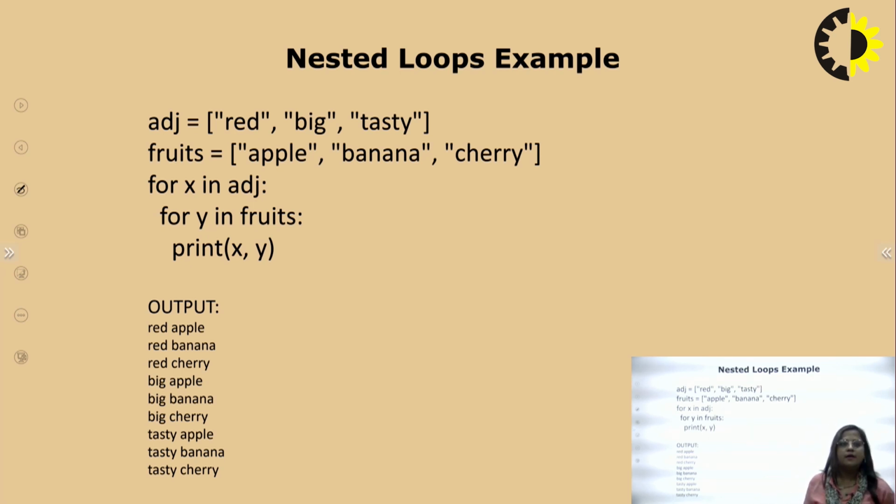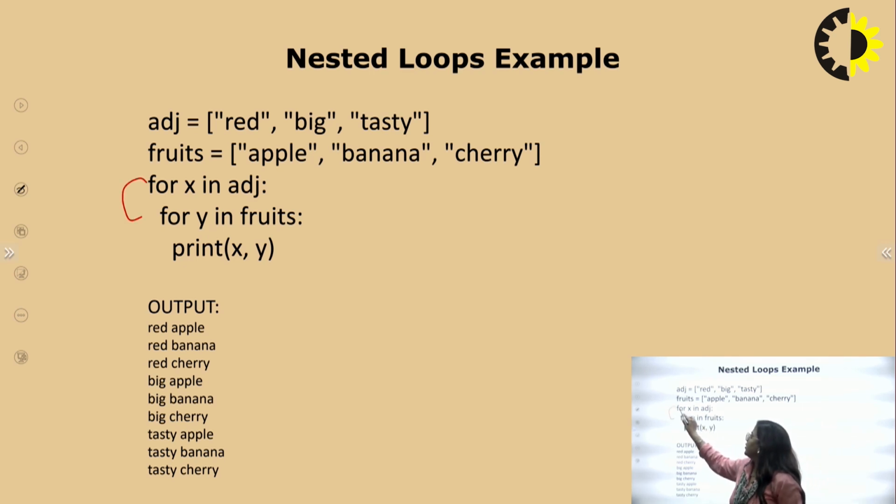Here I am taking another list, and this list has 3 items: red, big and tasty. And now another list, with the items apple, banana and cherry. Now comes the for loop first. Here two loops are used: a loop, and inside it a second loop.